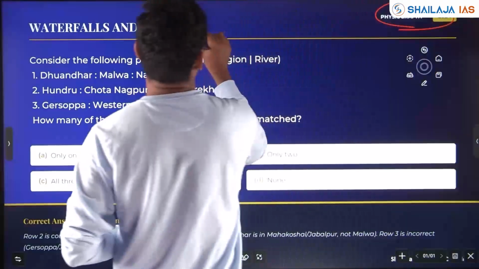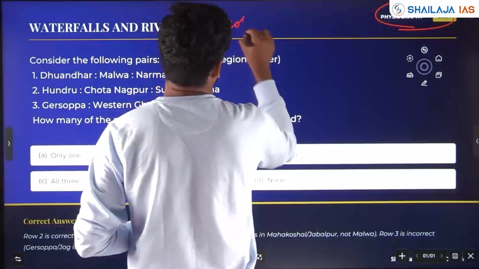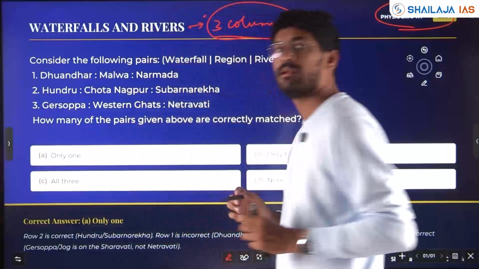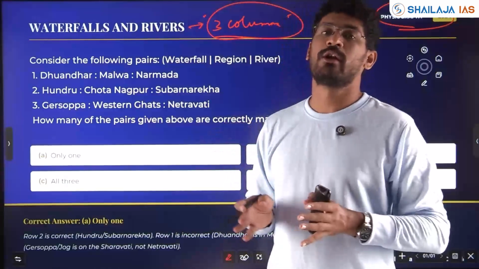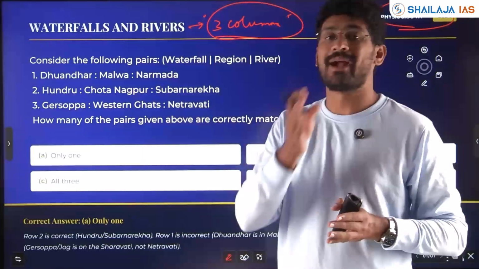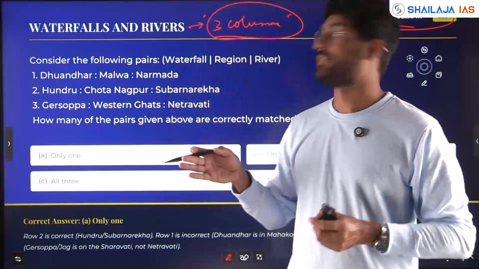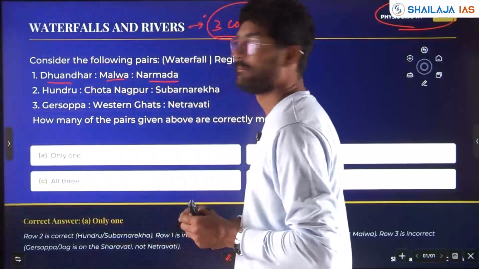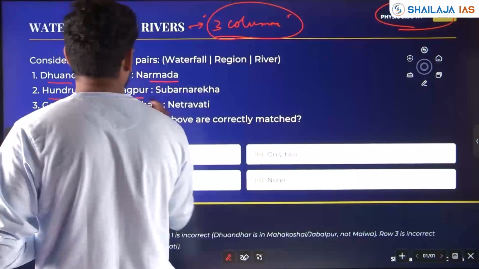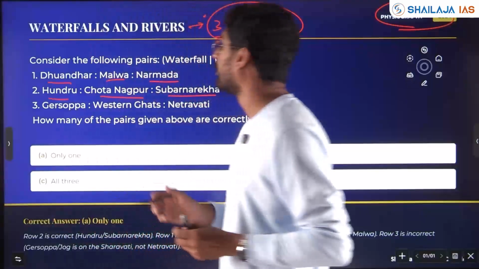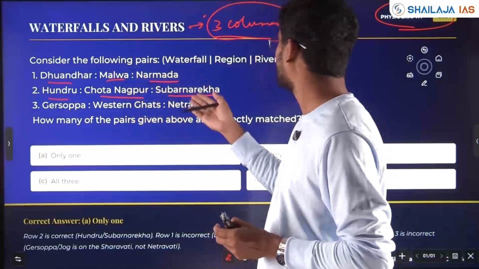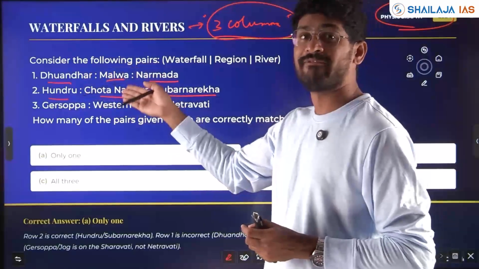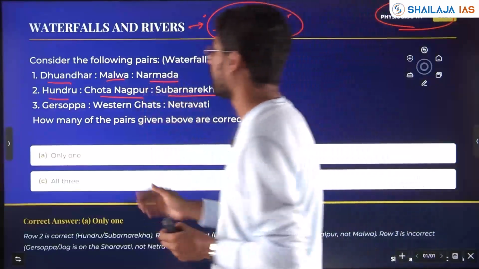This kind of match the following, where 3 columns are given, is a new trend in UPSC. 2 columns were asked earlier, now 3 columns. You have to match the first column with the second and third one. So we'll see Dhurandhar, Malwa, Narmada; Undru, Chota Nagpur, Subandreka river. You have to know the region and whether the river flows in that region, also with respect to that waterfall. River, its waterfall, and whether that region is correct with respect to the waterfall.